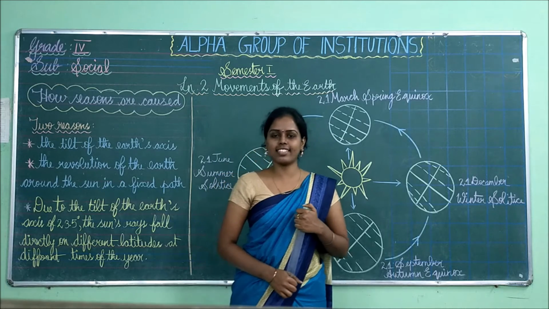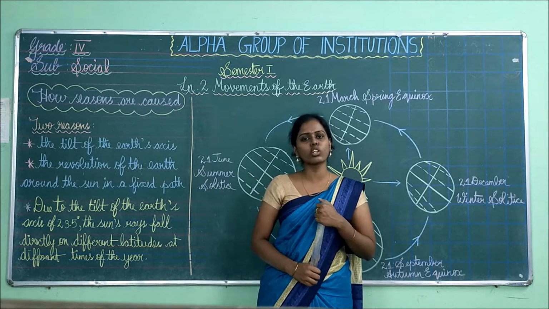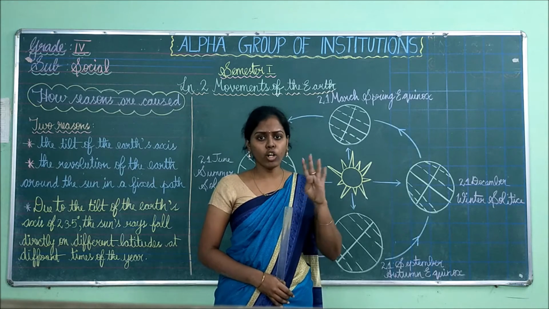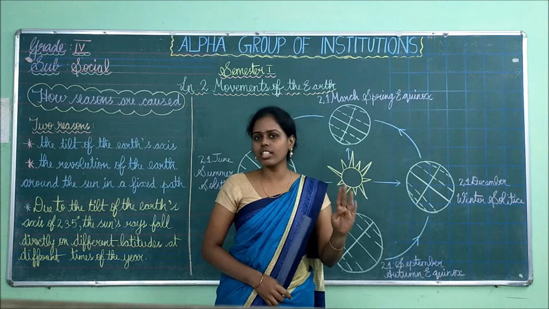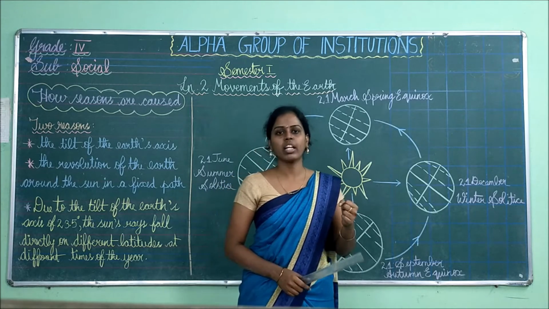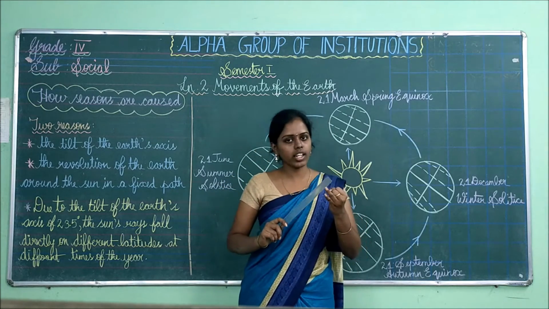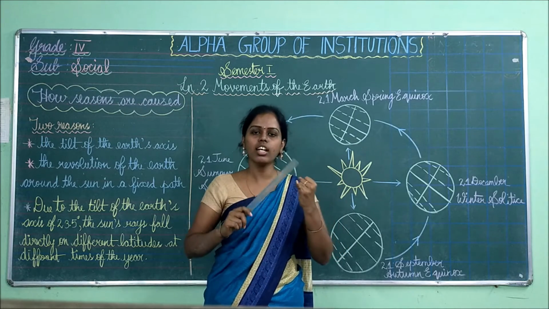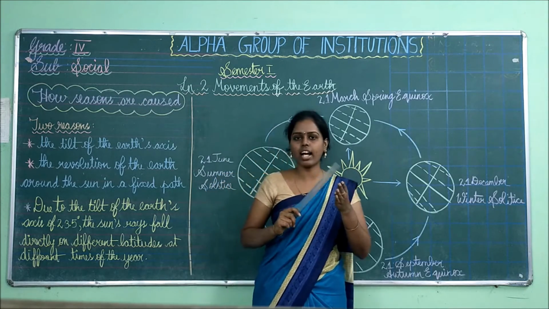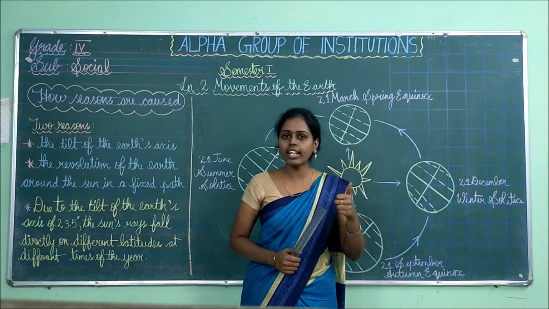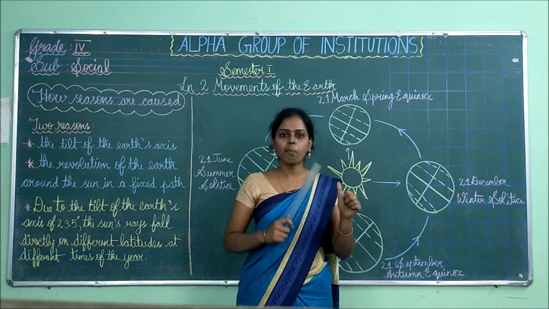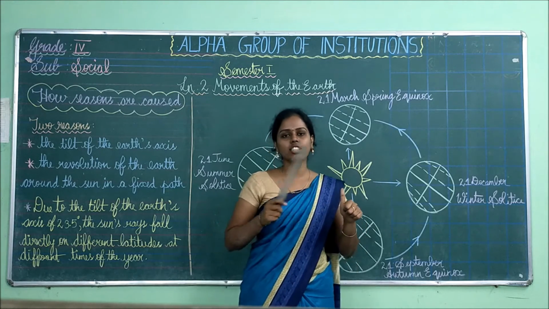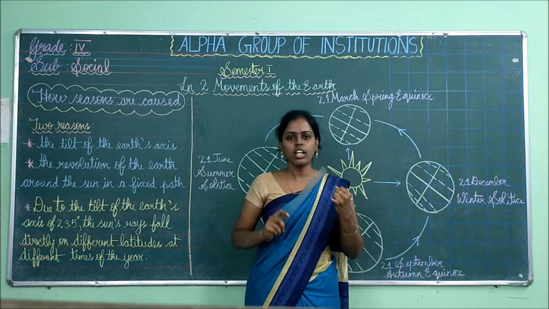Next, seasons. The revolution causes seasons. What are all the seasons the revolution causes? It causes 4 seasons. Basically 4 seasons, but there is an extra one also. The first is spring, autumn, summer and winter. Basically there are 4 seasons: spring, autumn, summer and winter. The last extra one is monsoon. Monsoon is nothing but the rainy days. We will be getting the rainy days. This is known as monsoon days.